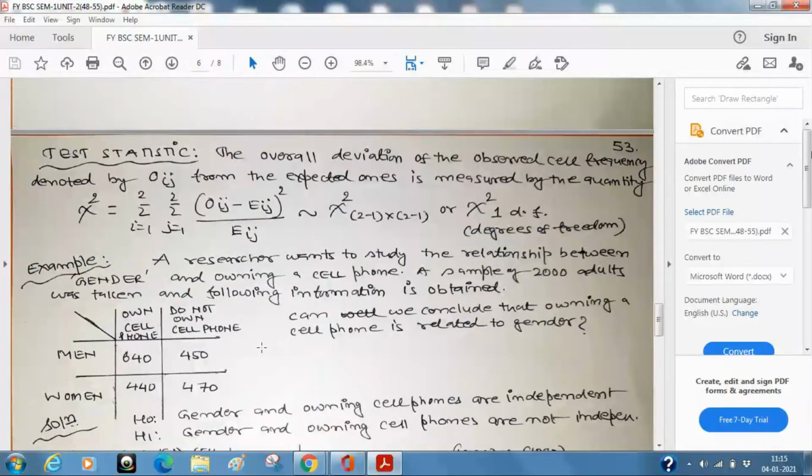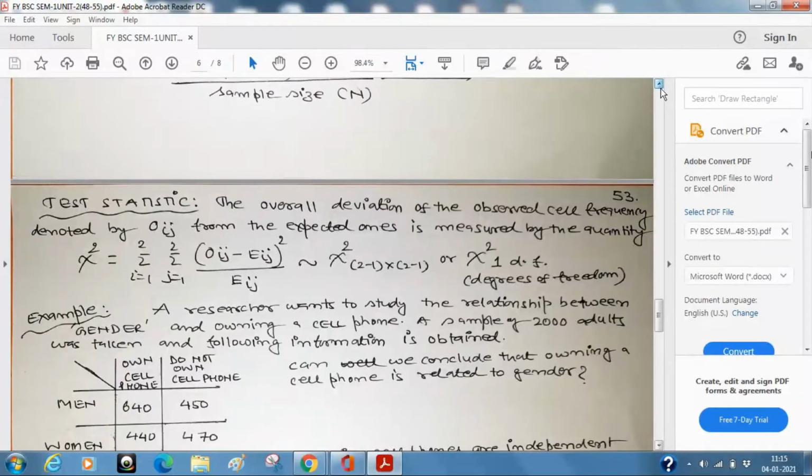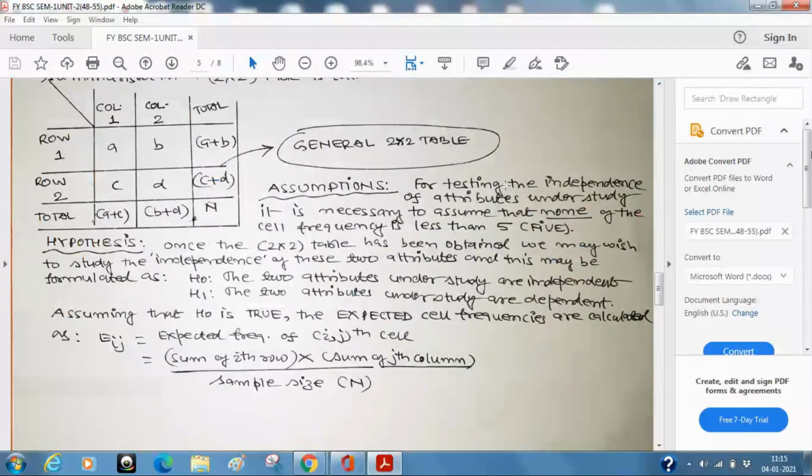This is just like your 2 by 2 contingency table, and in that 2 by 2 contingency table, the values which are written here, like 640, are called observed frequency. Observed frequency means this is O_ij, where ij means, for example, the first row, first column. That means this is the number O11. Similarly, this is O12, this is O21 and O22. This is what I was trying to tell you here, like O_ij, E_ij, and all those things.